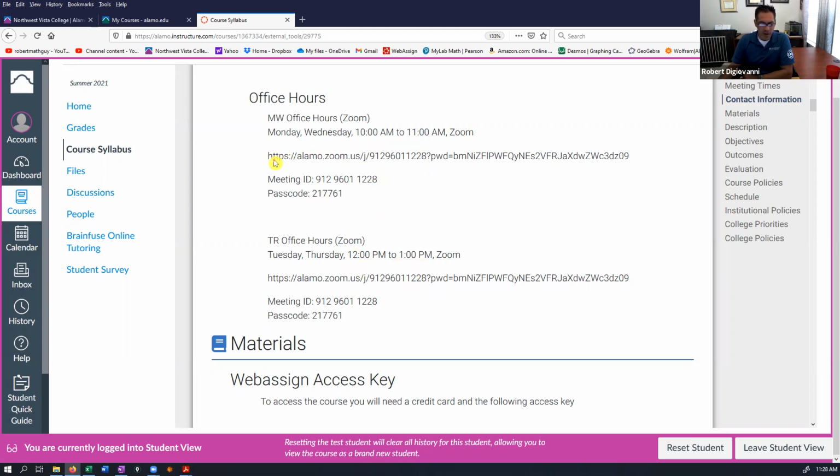And these are the Zoom links. You'll probably have to just copy and paste that into your browser. And here's the meeting ID and password. They're the same. This is the same information for both days. So if you want to just come get help, please come to my office hours and join in the fun.